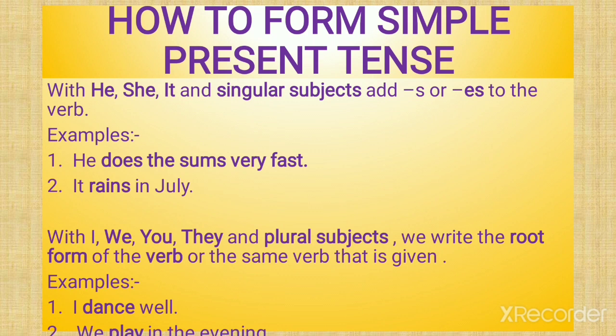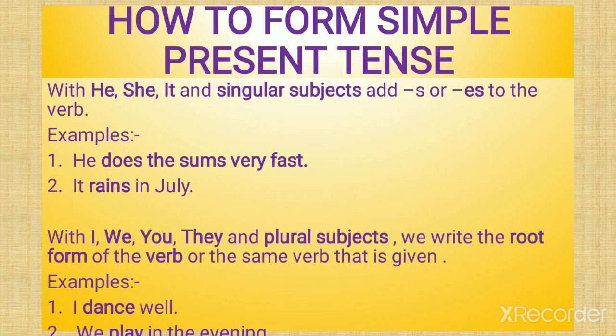With I, we, you, they and plural subjects, we write the root form of the verb, or the same verb that is given. When we are talking about plural subjects, I, we, you, they, then we write the same verb which is given to us. We don't do anything to the verb. We don't add s, es, nothing. Like, I dance well. We don't say I dances well. We play in the evening. We plays in the evening? No, we play in the evening.